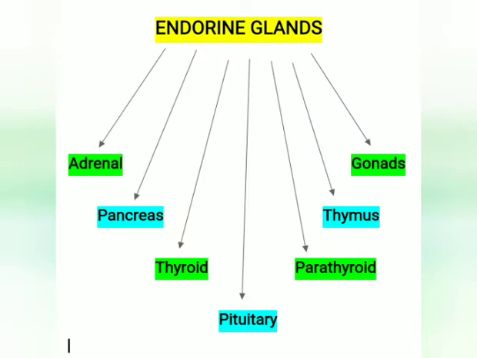There are many endocrine glands in our body which secrete different types of hormones. But here we will mainly study about the adrenal gland and thyroid gland.